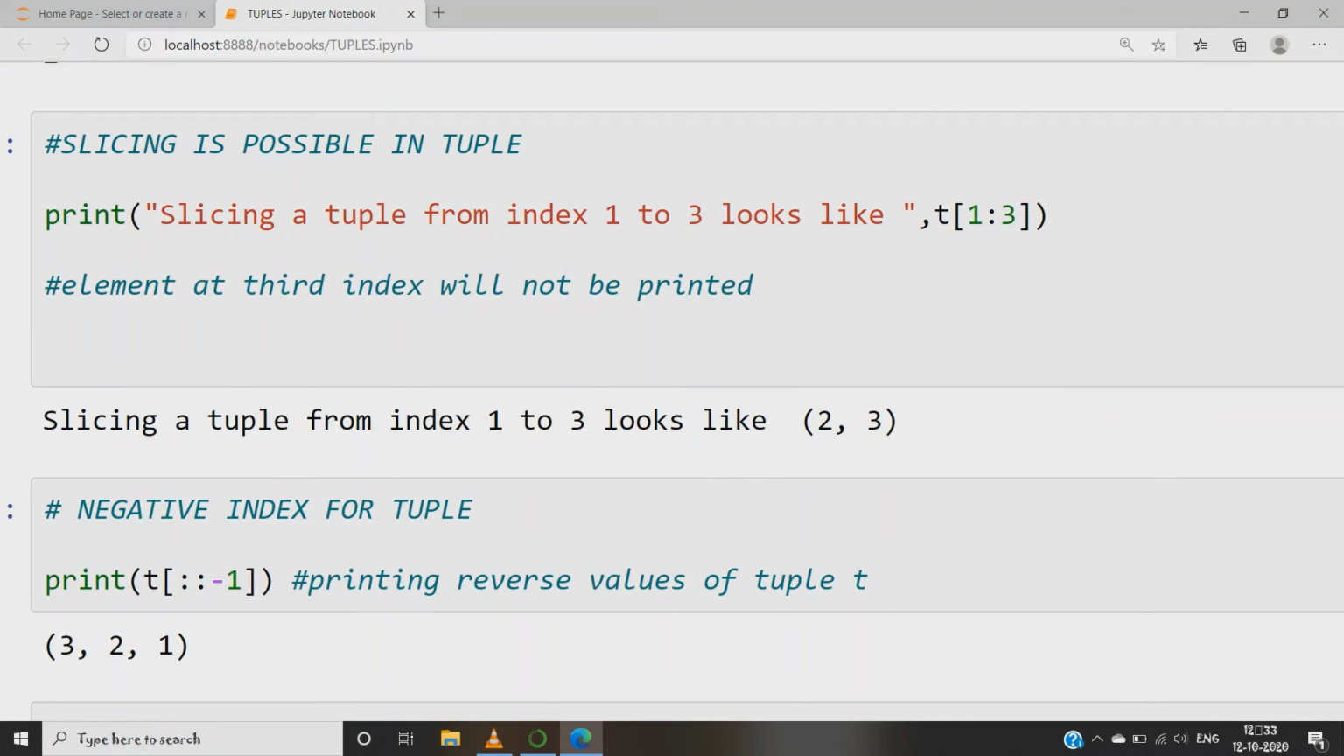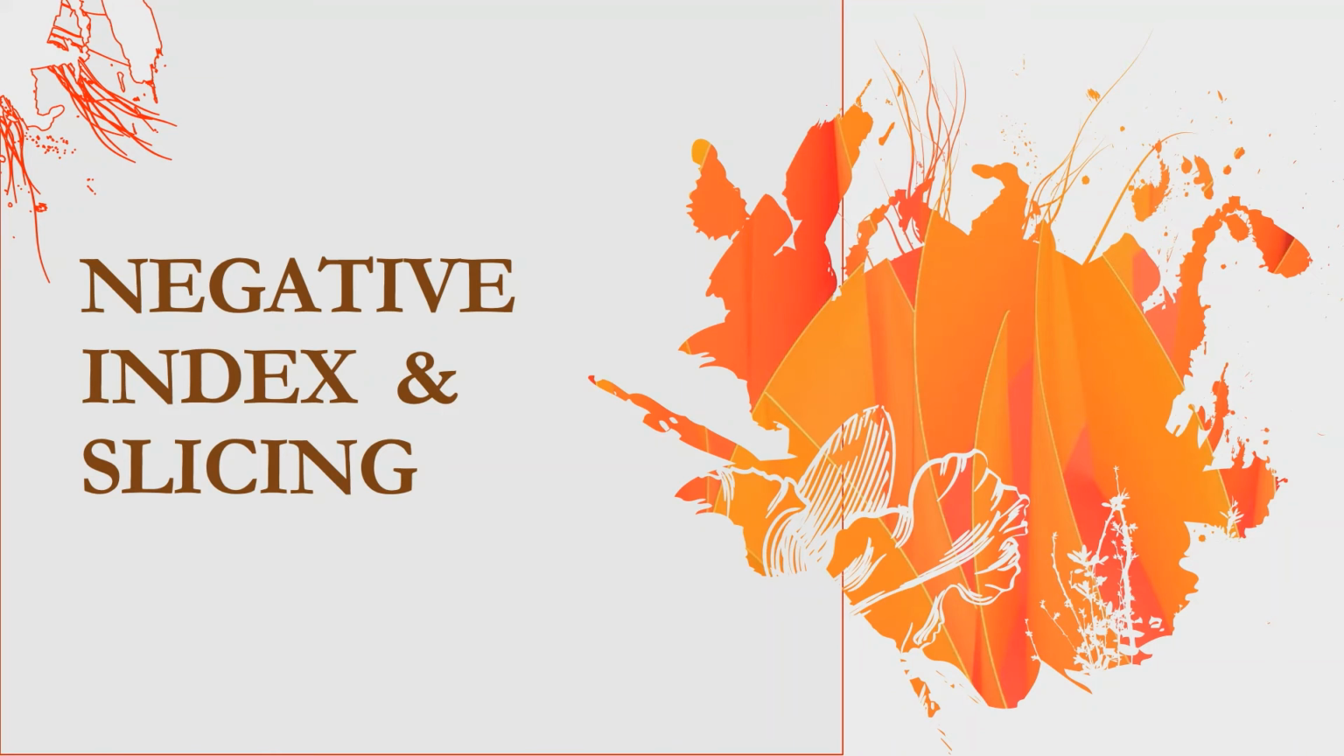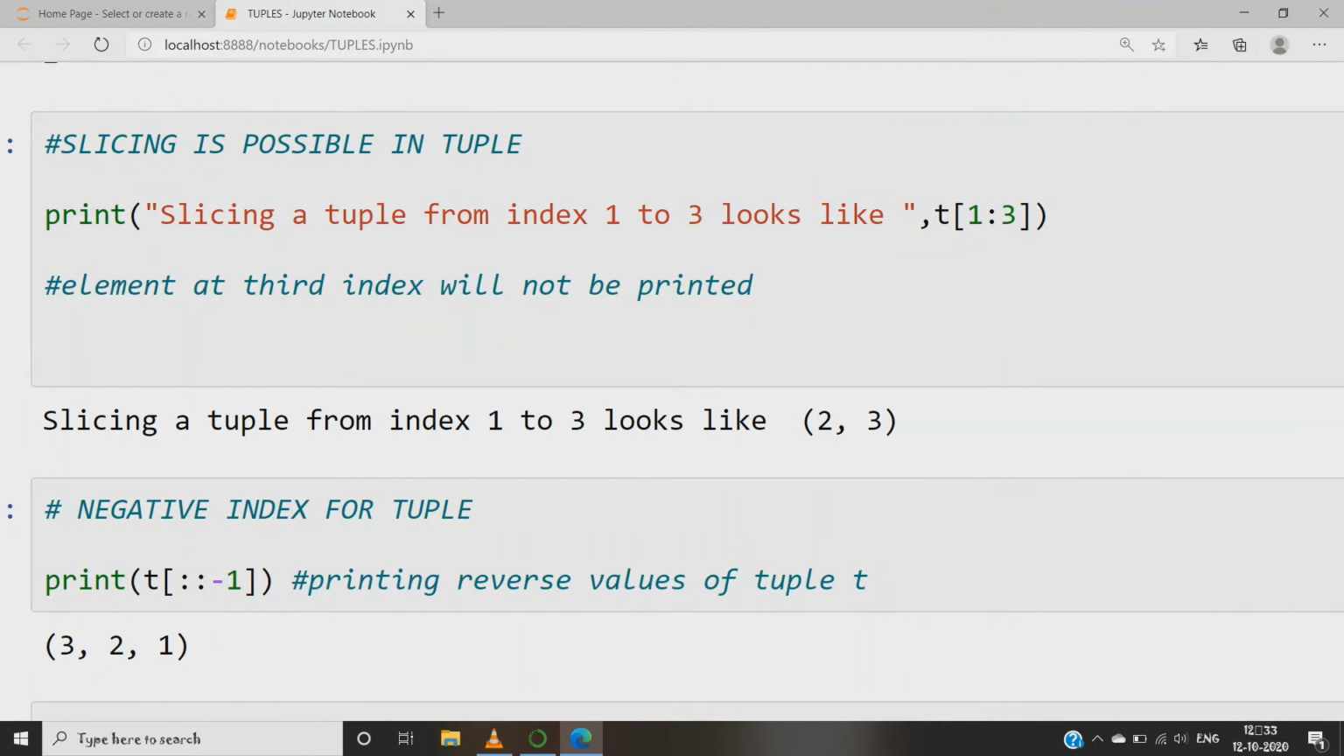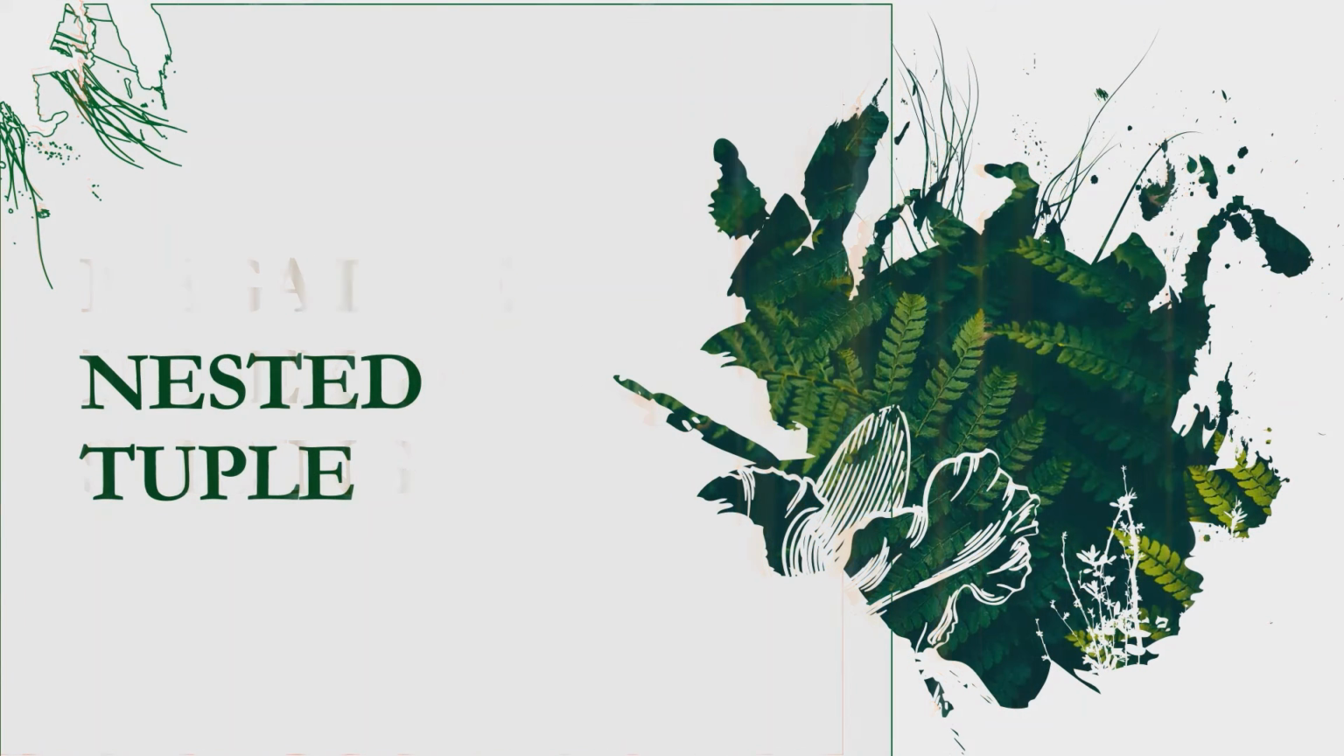We can use an index to access the element of a tuple. We can also use negative indexing. We can perform slicing on tuples as well. A tuple within a tuple is a nested tuple. So that's all about tuples and sequences in Python.